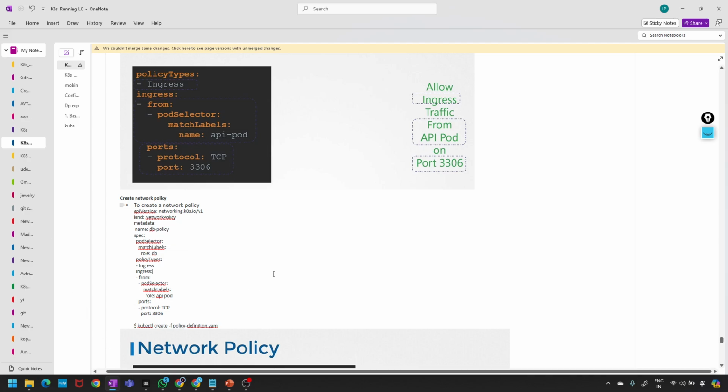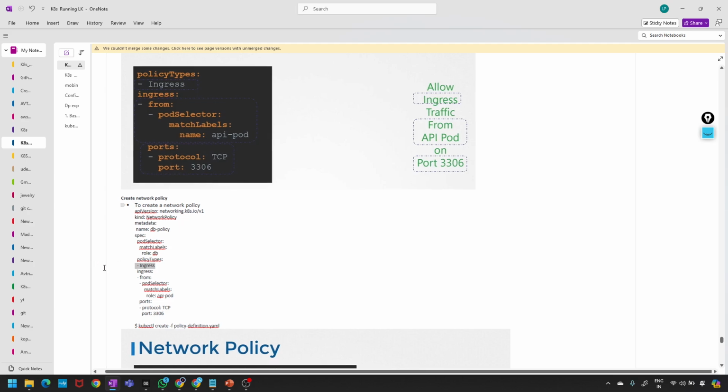Try to understand with the previous slide I have shown. We are mentioning here API version, kind NetworkPolicy, metadata, name db-policy, and the spec. Pod selector, match labels, role is for database. We are mentioning it only for the database. What is the policy type?